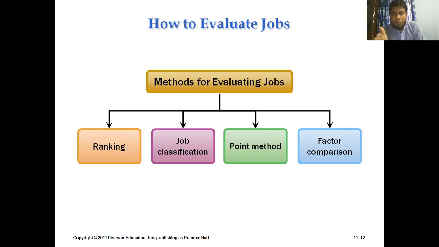And number 3, what we are seeing from these slides, that is the pointing or point method. The point method gives us a sense of numerical or quantitative judgment. That means whenever we rank activities from top to bottom, after ranking all those activities, we attach some points, values or weights to those ranks. At that time, we can decide very clearly about these particular activities. That is the basic focus of our pointing method.